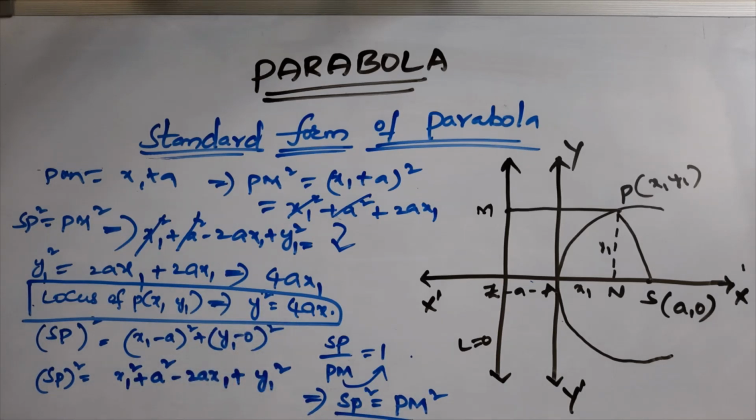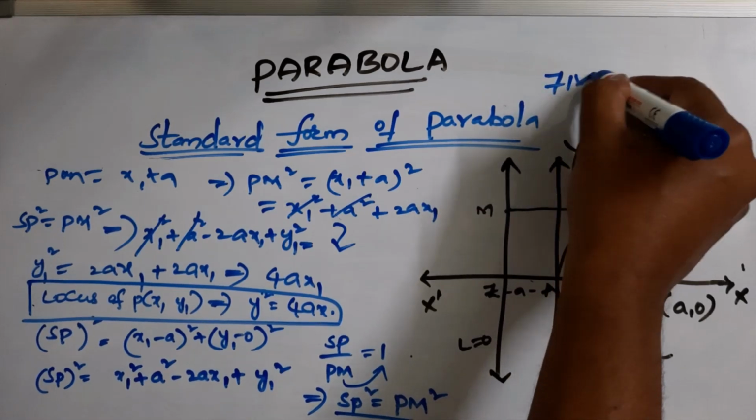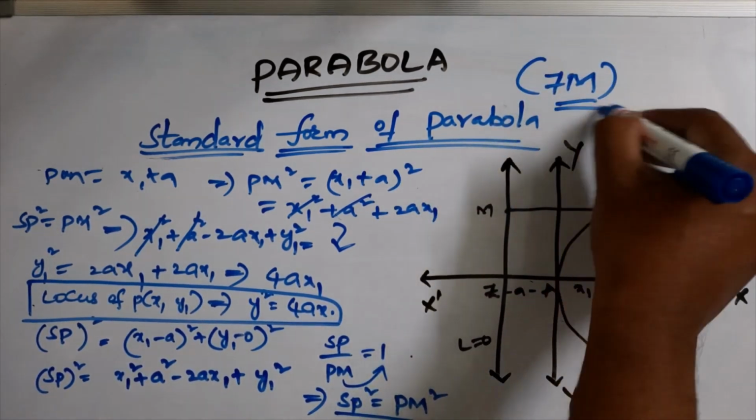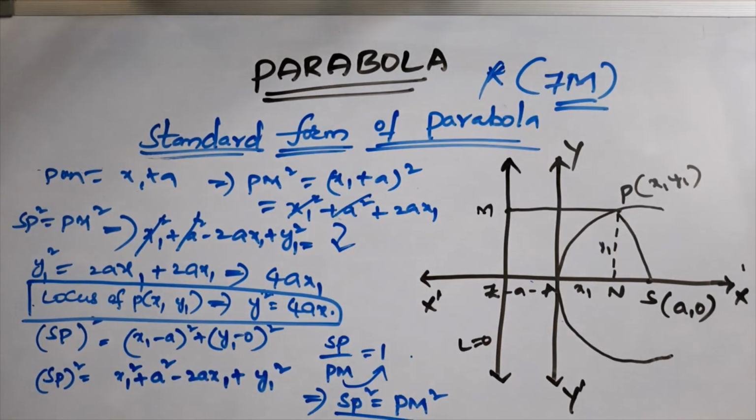In this way, you derive the equation of the parabola in standard form. This question frequently appears in board exams for 7 marks, and it is the most important question in the parabola section. We will discuss more problems and theorems on the parabola in the next classes.